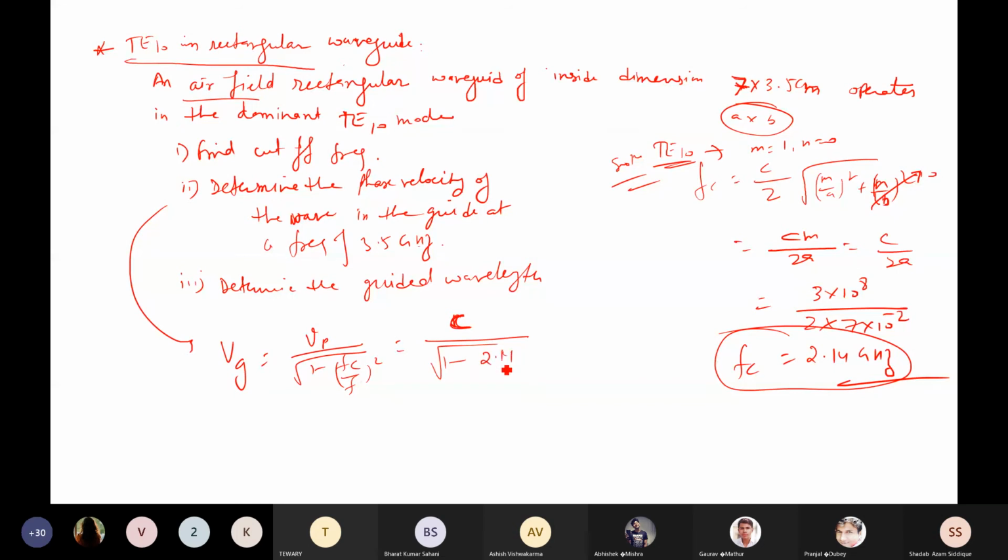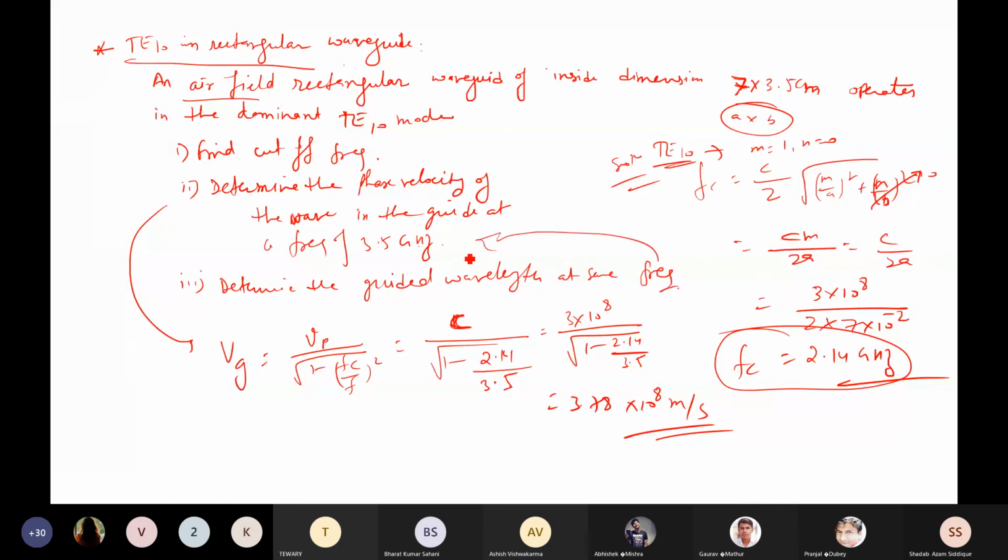So fc is 2.14 gigahertz and f is 3.5 gigahertz. Giga will get cancelled. You can find 3 into 10 to the power 8 divided by the square root of 1 minus 2.14 divided by 3.5, and that value comes out to be 3.78 into 10 to the power 8 meter per second. Now again, it is given to determine the guided wavelength at the same frequency.